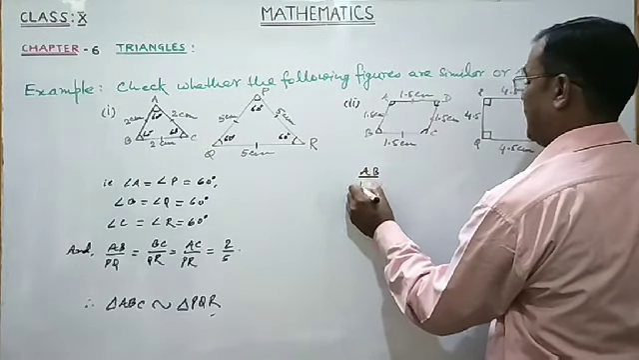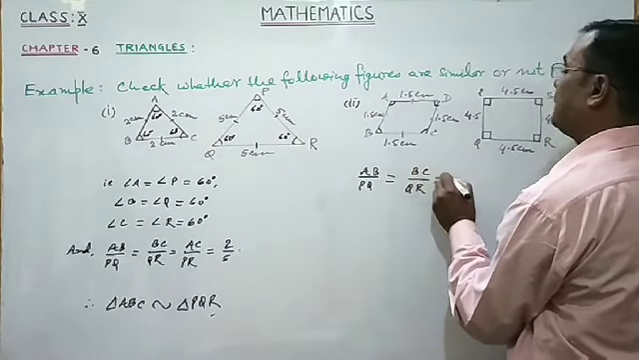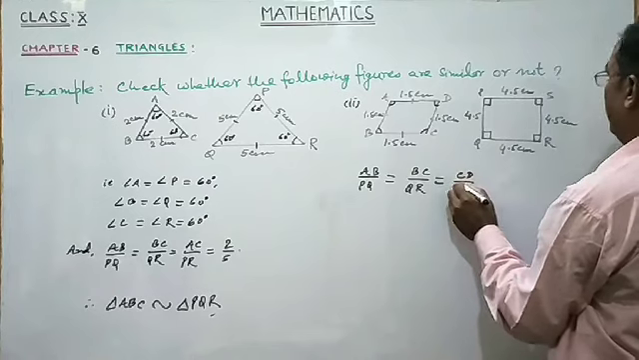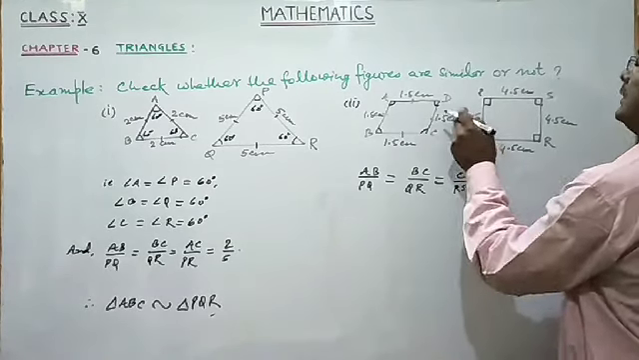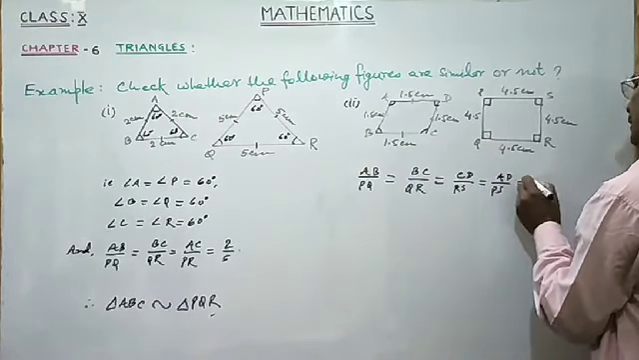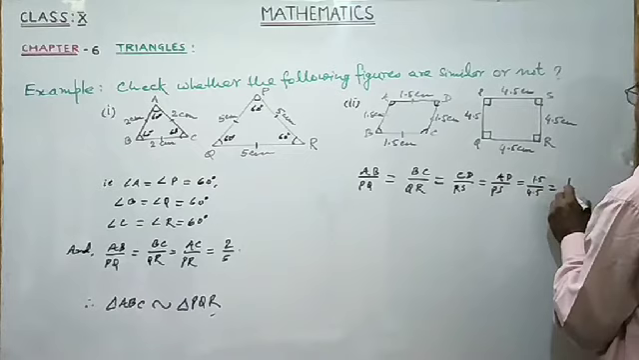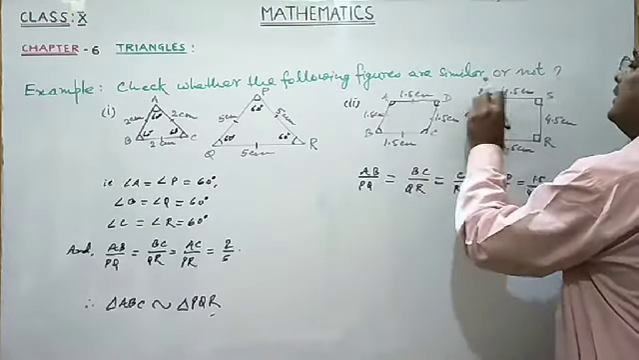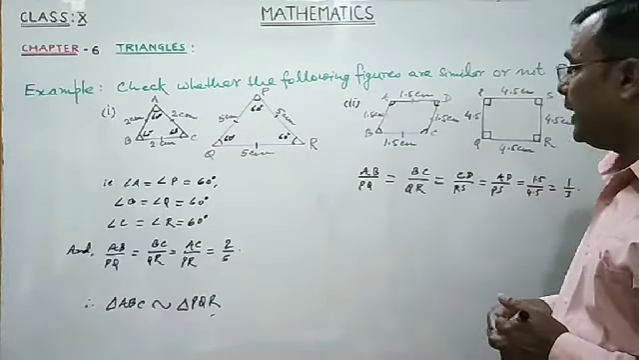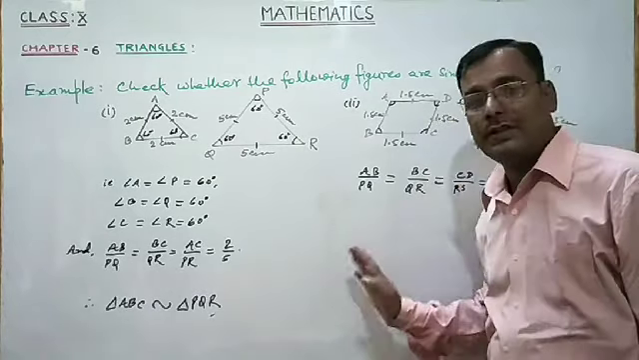AB by PQ equal to BC by QR equal to CD by RS and AD by PS equal to 1.5 by 4.5, that is 1 by 3. Sides are in the same proportion, but corresponding angles are not equal. So by definition, we can say that these two figures are not similar.